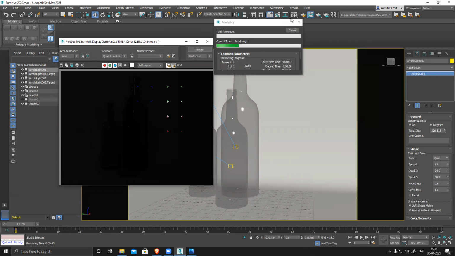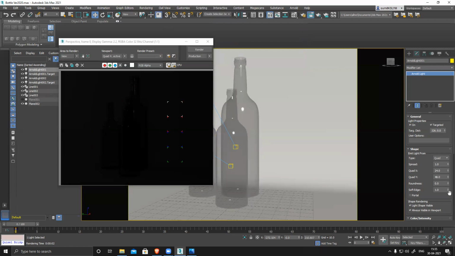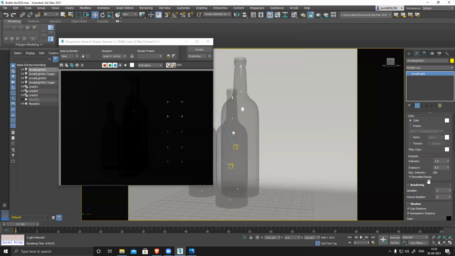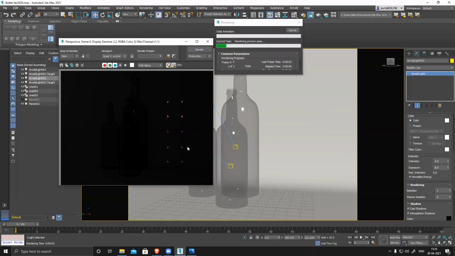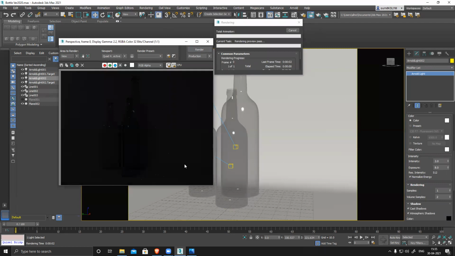So if I just cancel it and select the light, the intensity, you can see, is 1. I can increase this to maybe 3, and the other one to maybe 2, or let's try it out. Slightly brighter. Cancel.